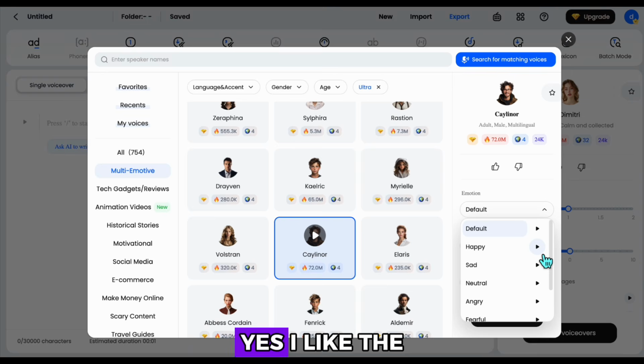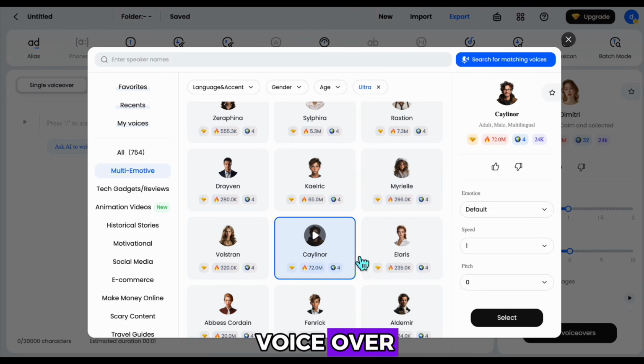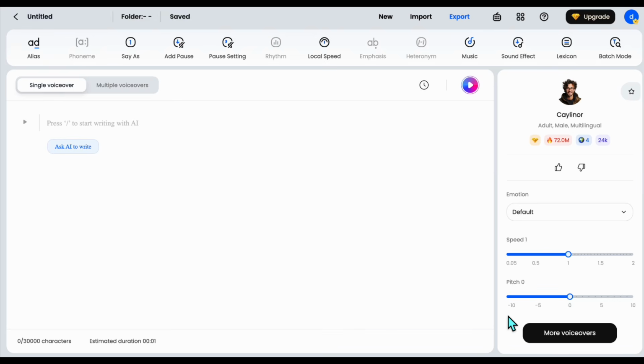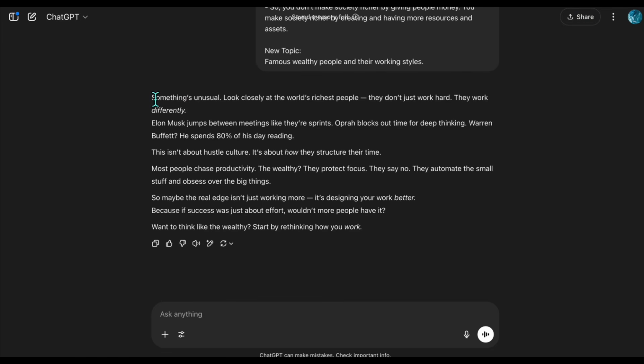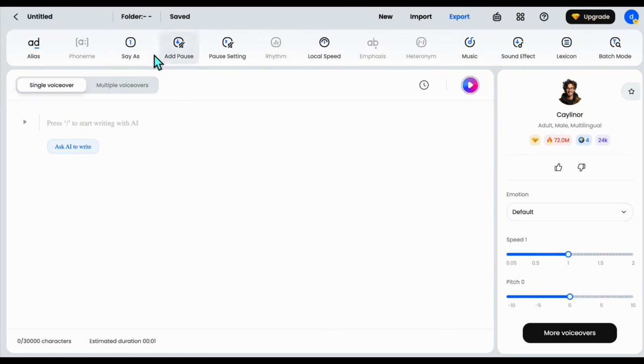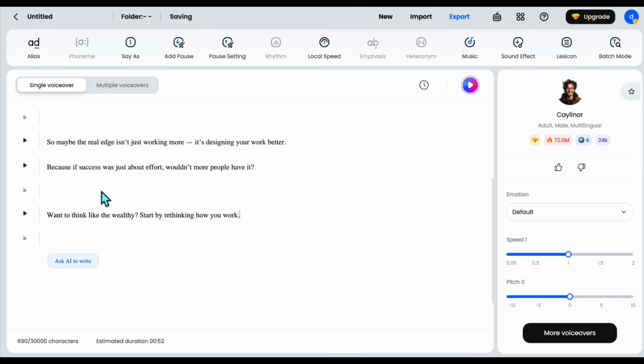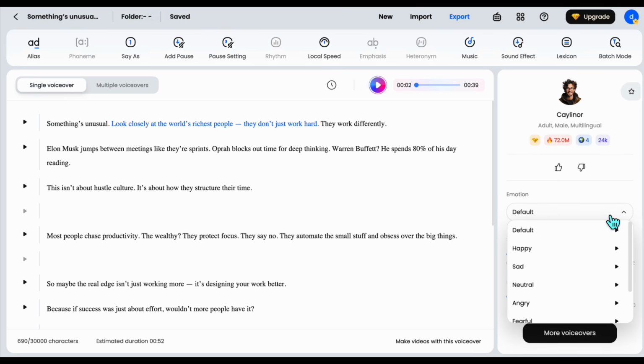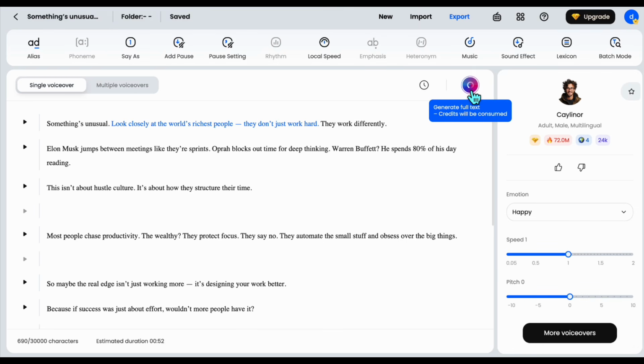Yes, I like the happy version of the last voice I listened to, so I'll use that one. I select the voice and choose the happy emotion to generate the voiceover. Now the voice is ready.